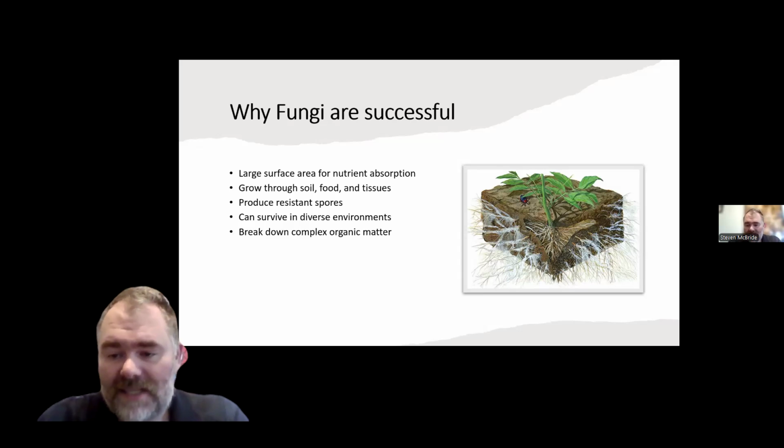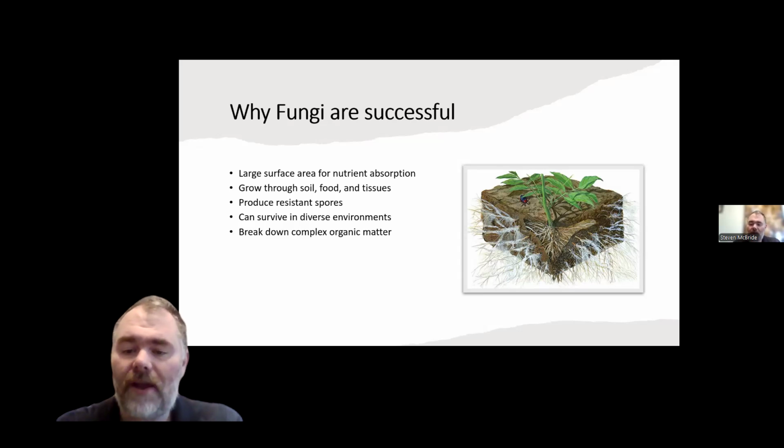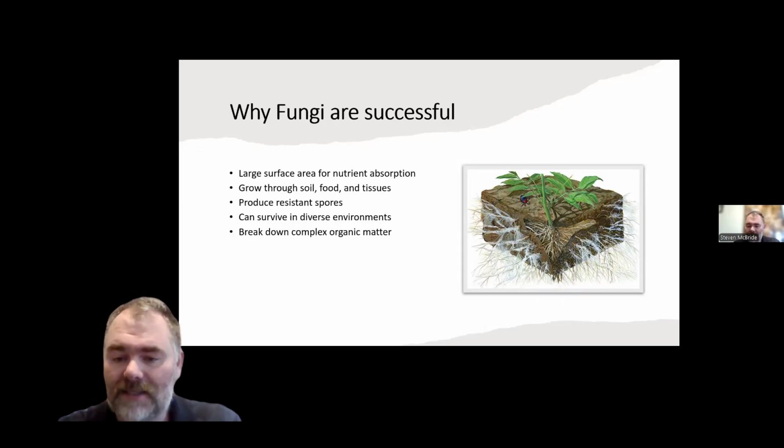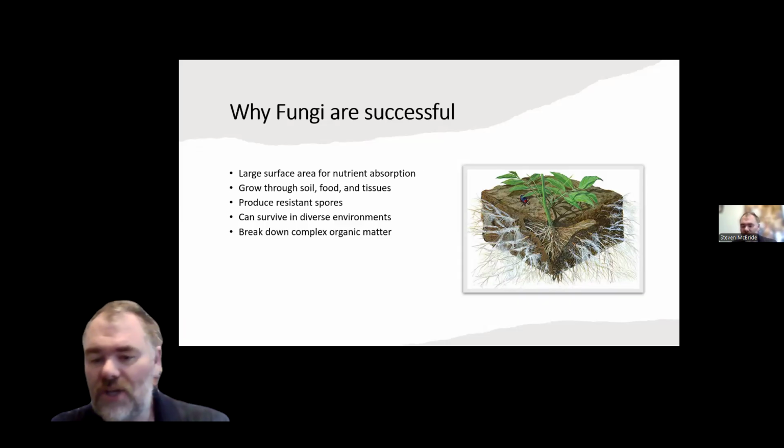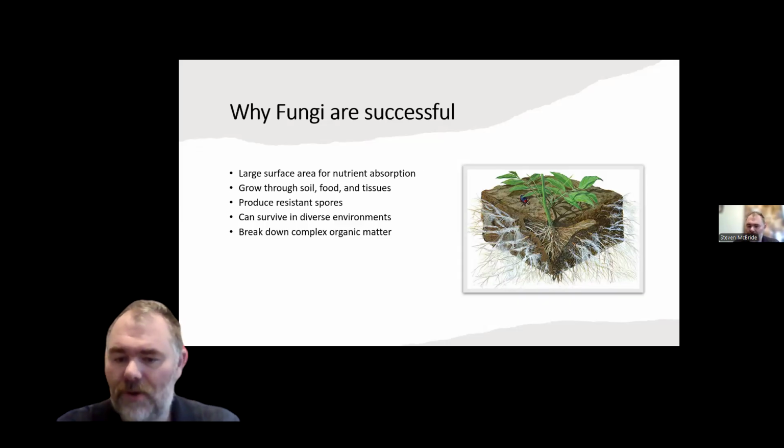Fungi are incredibly successful organisms because of the way they grow and acquire nutrients. Most fungi grow as branching filaments that spread through their environment. This growth pattern creates a huge surface area for nutrient absorption. Instead of eating food internally like animals, fungi absorb nutrients directly from their surroundings. Fungi can grow through soil, wood, food, plant tissue, and even living organisms.